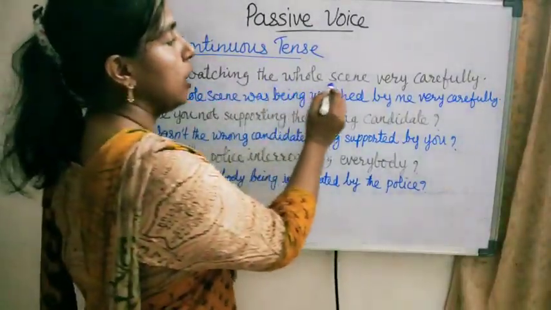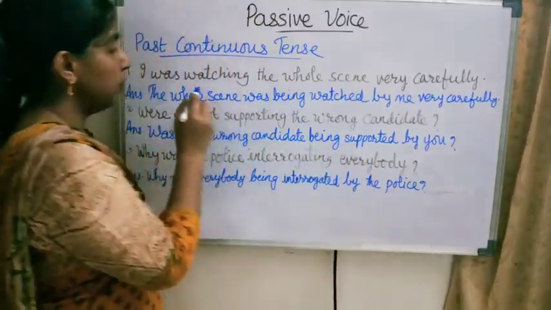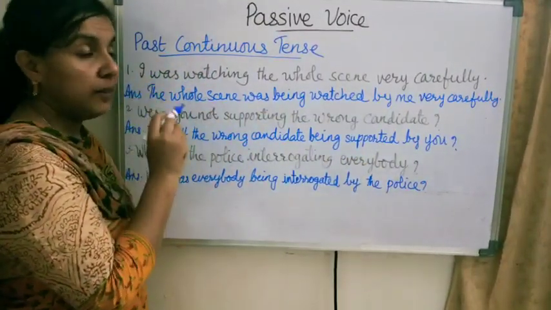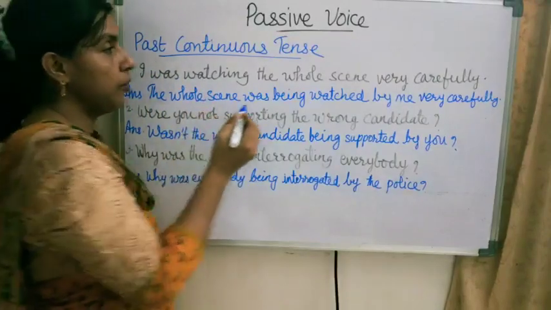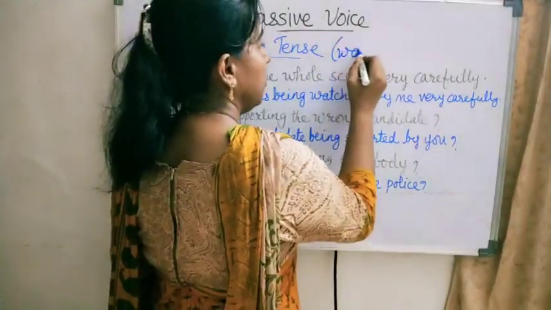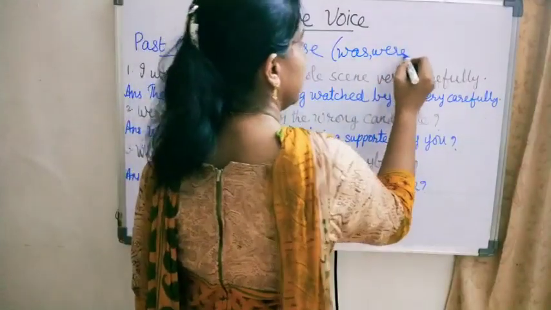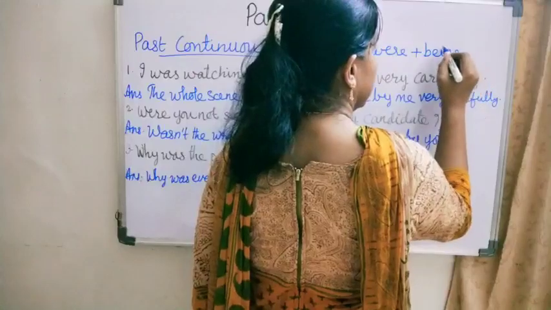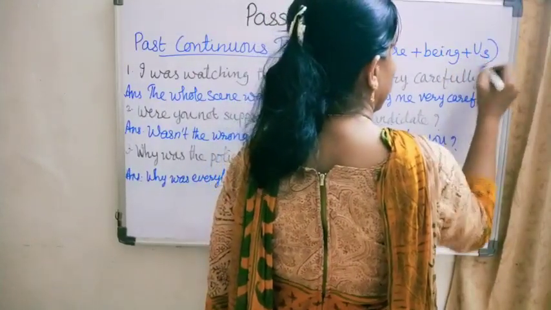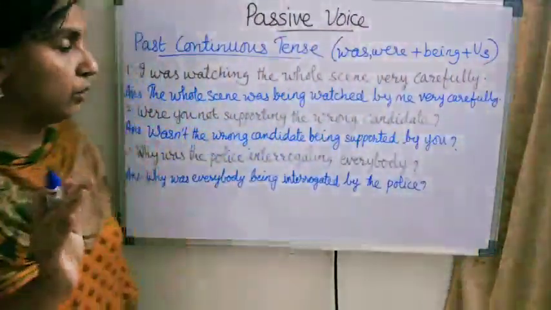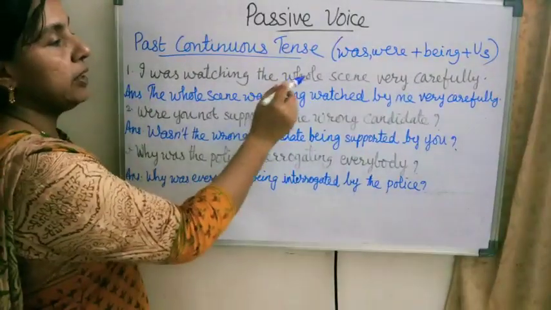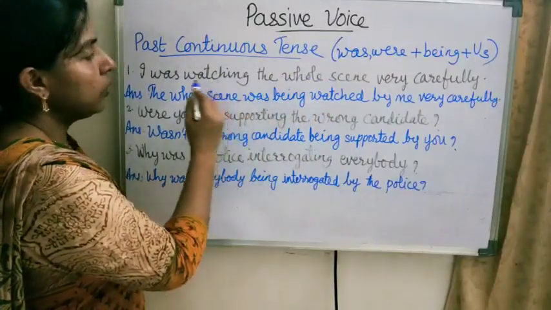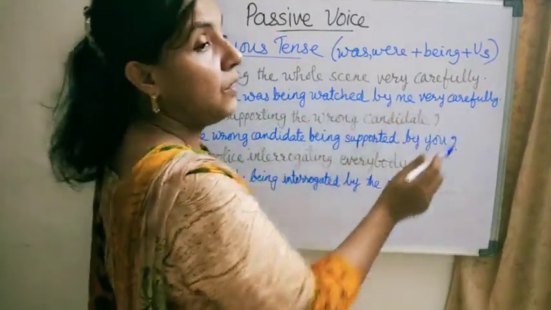I was watching the whole scene very carefully. Was watching. So here, was plus being plus third form of the verb. Was or were, plus being, plus third form of the verb. Everywhere verb 3 only will come. I was watching the whole scene very carefully. The whole scene was being watched by me very carefully.